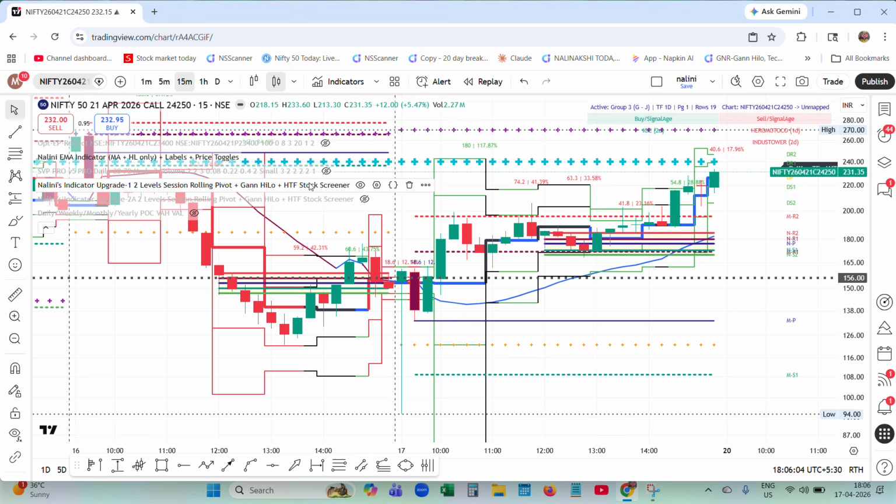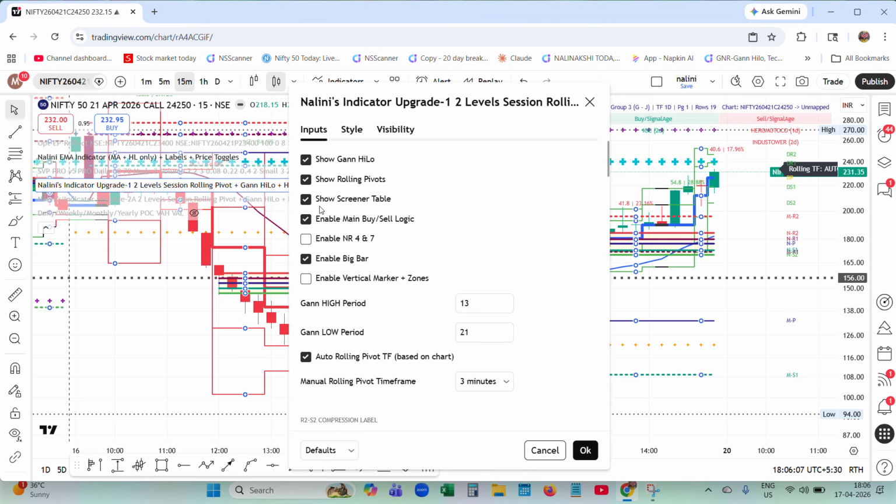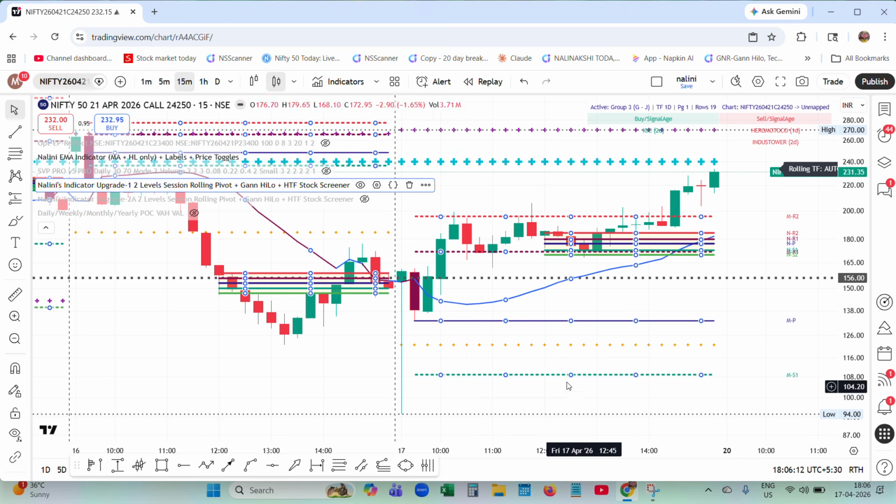Same thing. What I do here, uncheck the rolling pivots and you see I have the entry is there. Gann Hilo and it is above the pivot. I am entering here on the Jodi candle as informed. The first candle was a huge volatility candle. Next candle, red candle, confusion. It appeared as if it is going to go down, but the third candle is a Jodi candle.